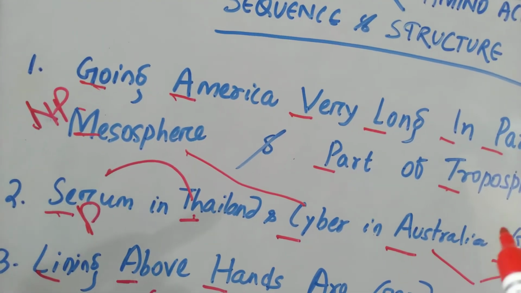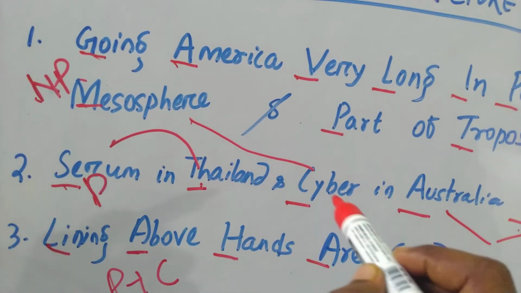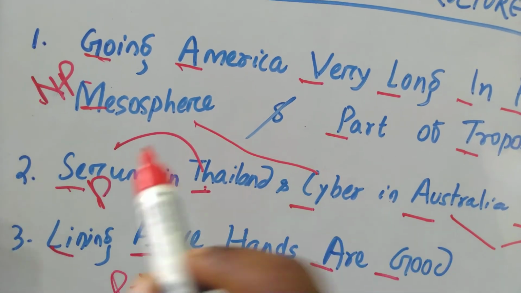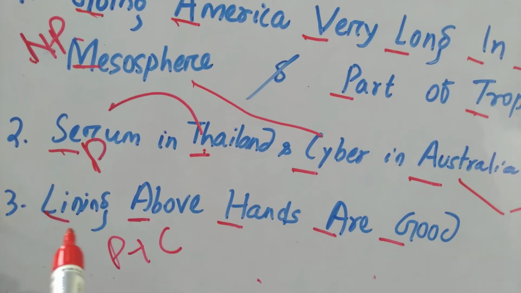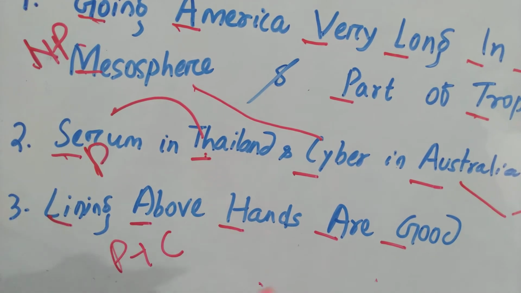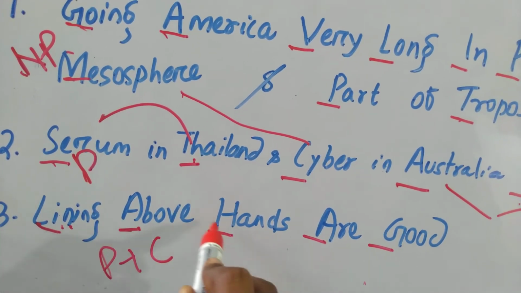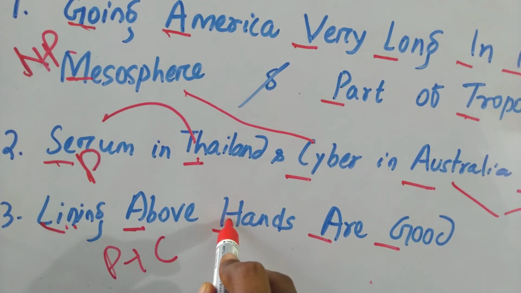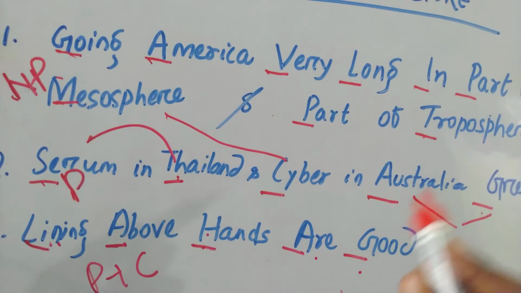So going America, the sentence is for non-polar amino acids, and serum in Thailand and cyber in Australia, greatly typified, is polar but non-charged. And lining above hands are good, those amino acids are polar and charged, because lysine, arginine, histidine are positively charged amino acids, and aspartate and glutamate are negatively charged amino acids.